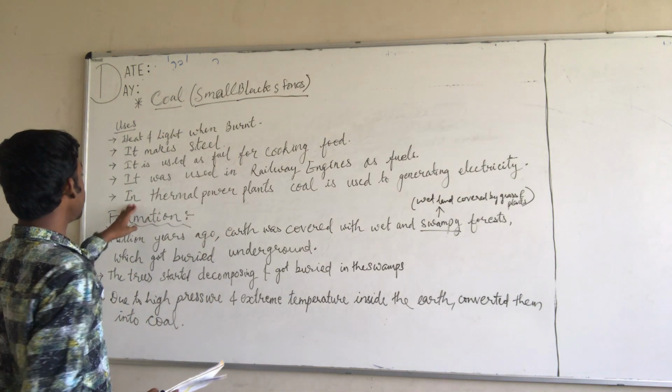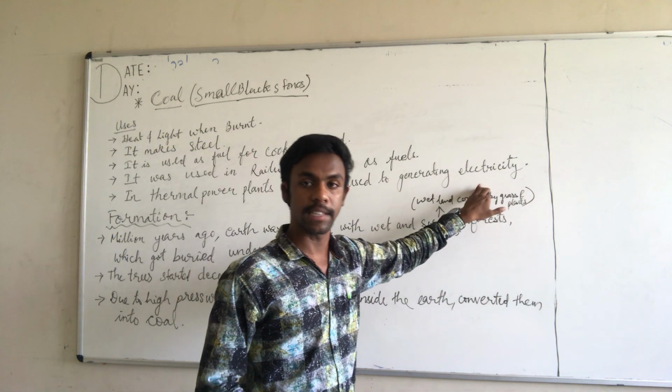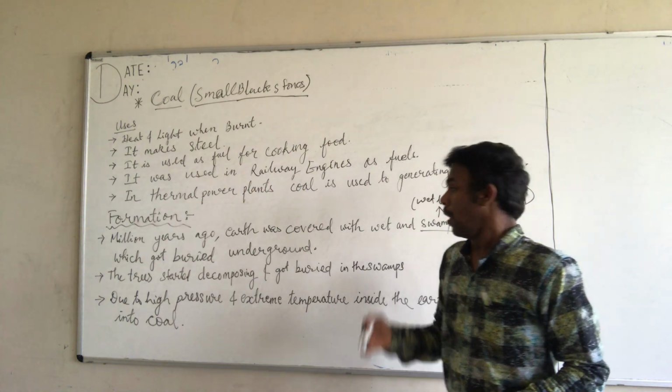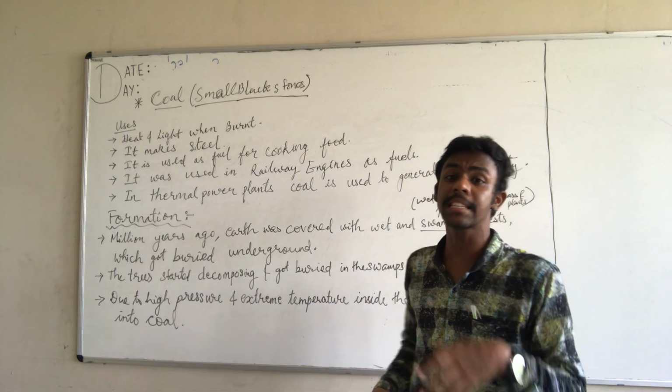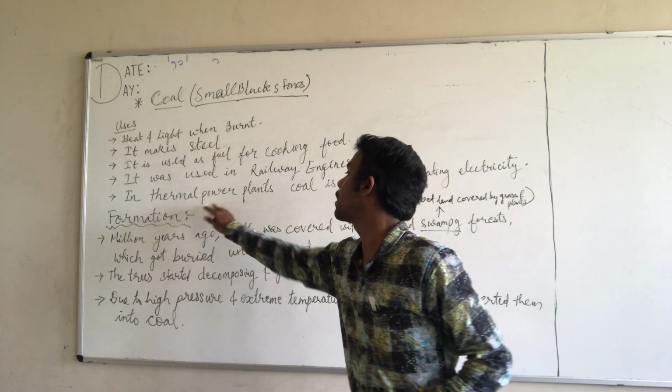What is the fifth one? In thermal power plants, coal is used to generate electricity. Thermal power plants are the plants in which electricity is produced. The places from where electricity is produced are known as thermal power plants.